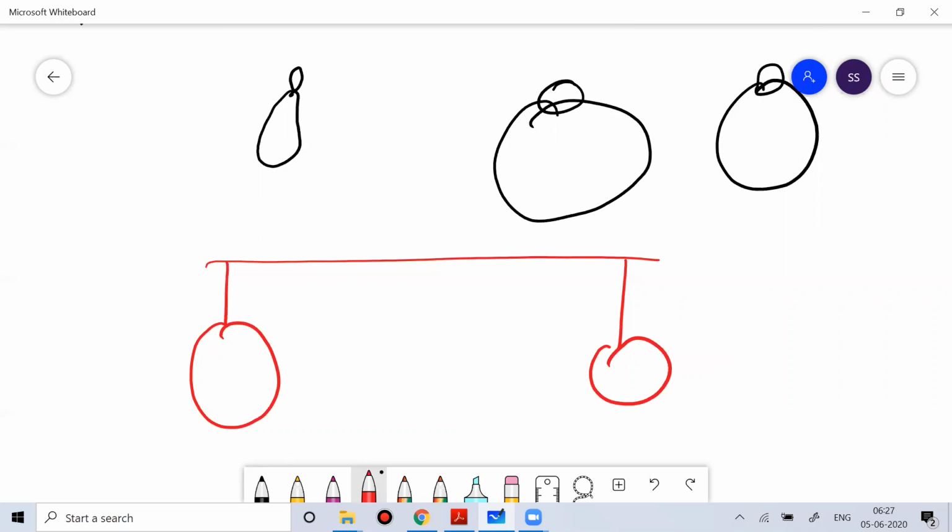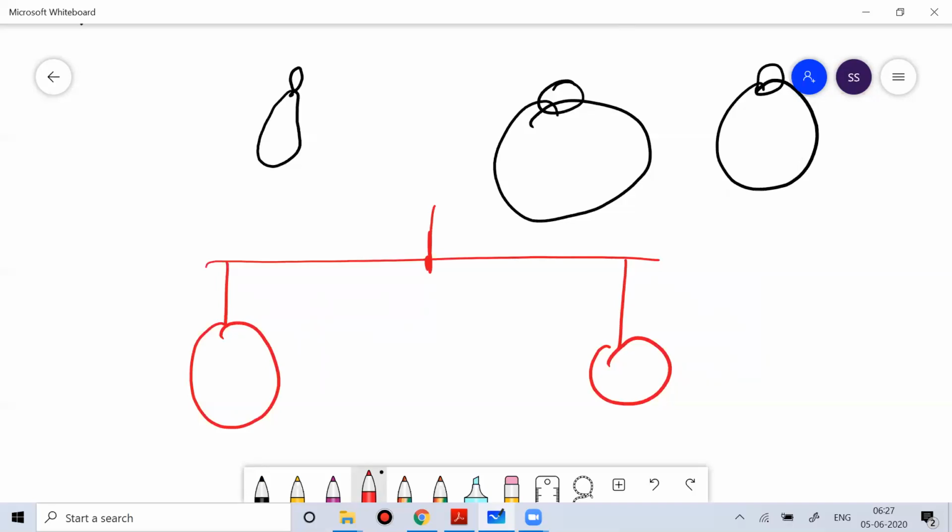Now if you tie a rubber band with the balloons on the two ends of the stick and hold that stick at the middle, you can see the movement of the stick. If both balloons have equal air, the stick would be in a balanced position.